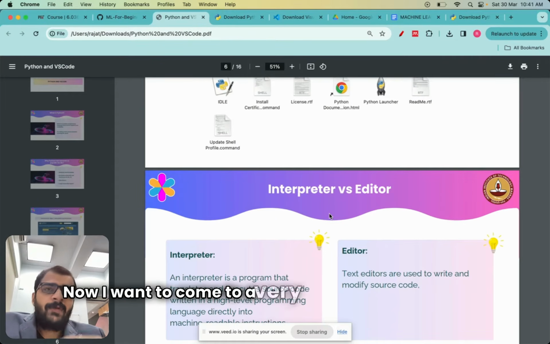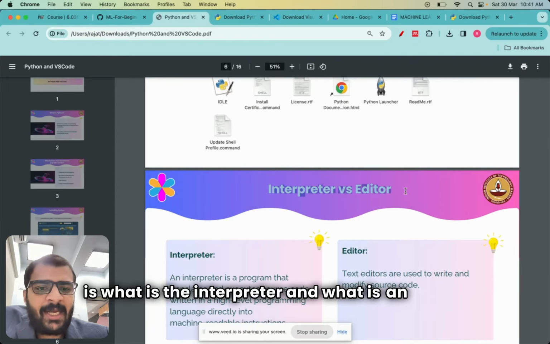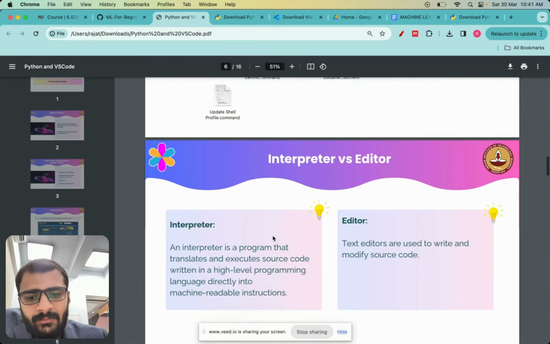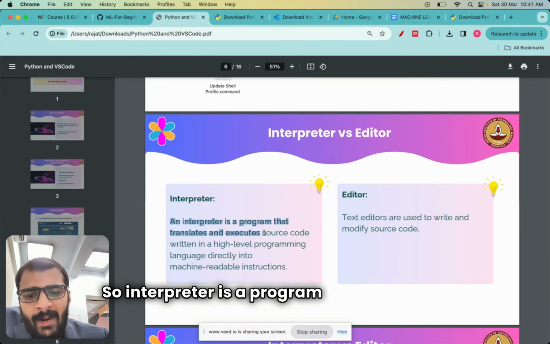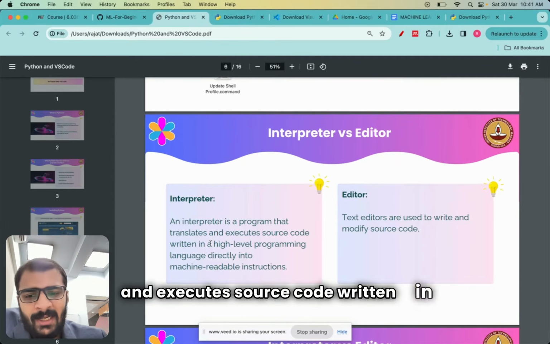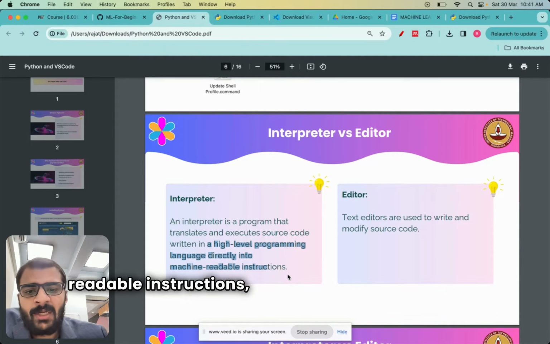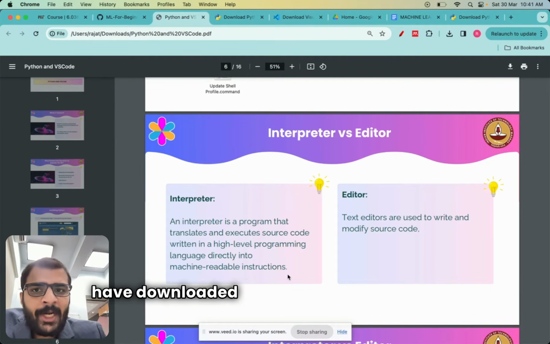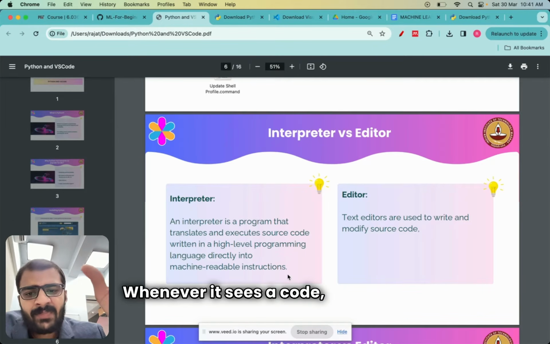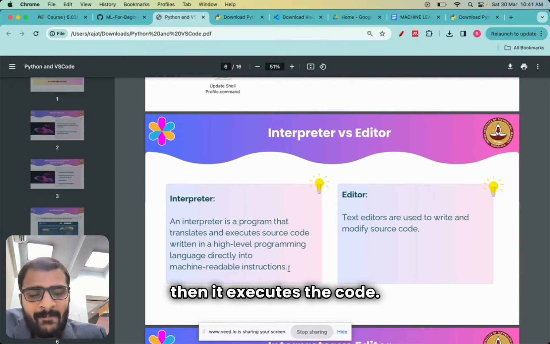Now I want to come to a very important point, which is what is an interpreter and what is an editor, and what have we really downloaded in the first place. An interpreter is a program that translates and executes source code written in a language, let's say Python, directly into machine readable instructions, which means that whatever we have downloaded right now is an interpreter. Whenever it sees code, it translates the code into machine readable instructions and then it executes the code.